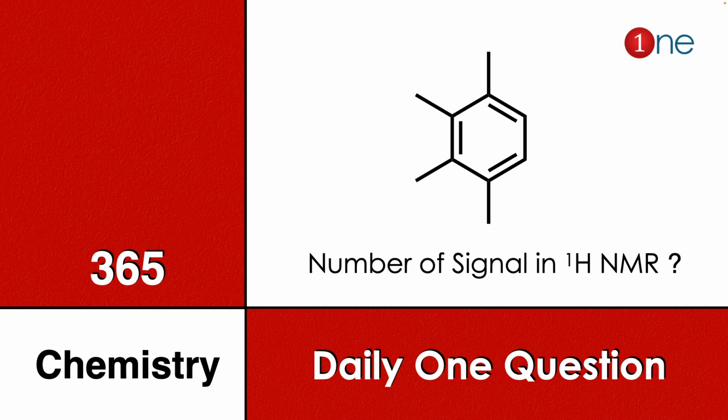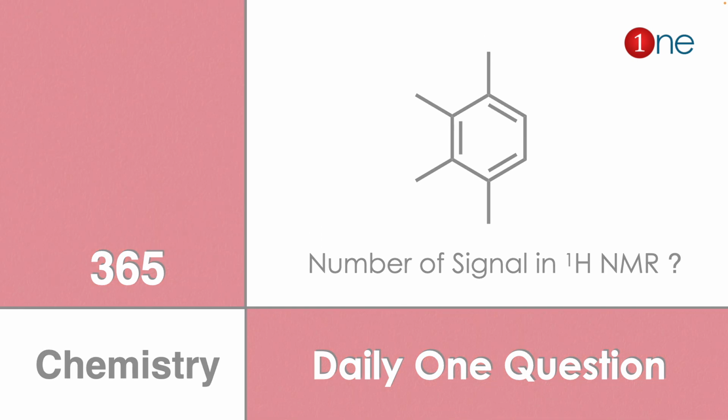Here tetramethylbenzene is given. You have to know how many signals the compound can give in the proton NMR spectroscopy.